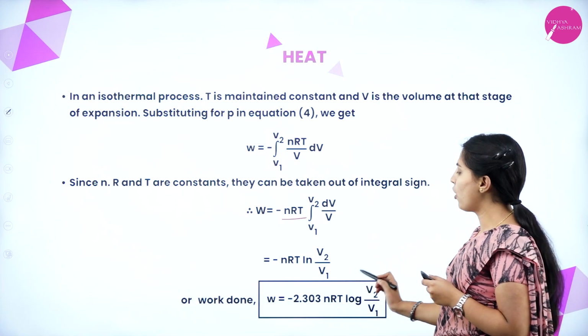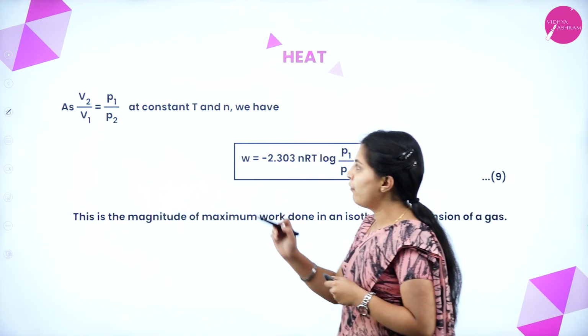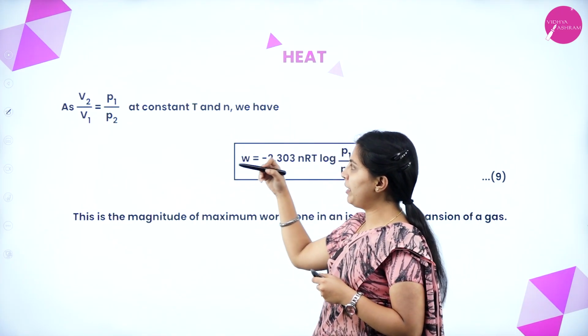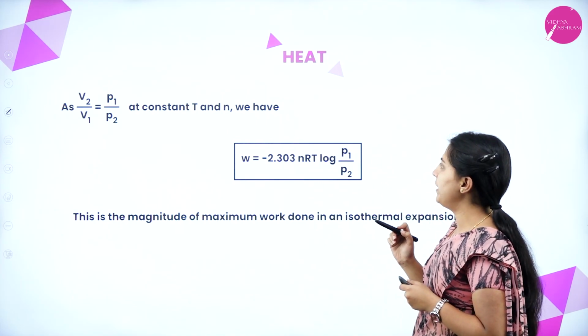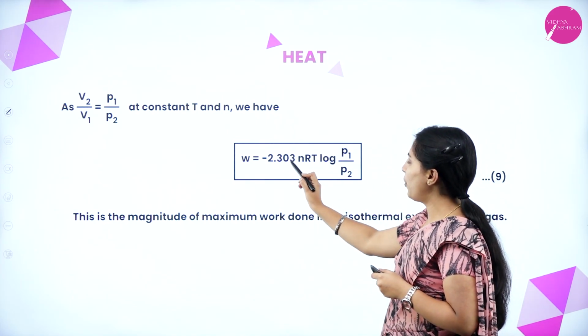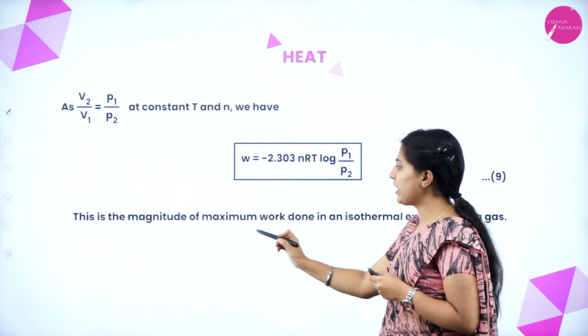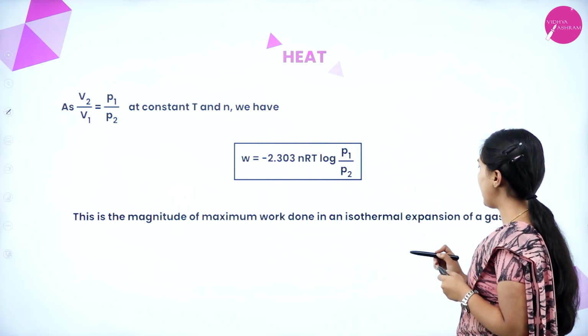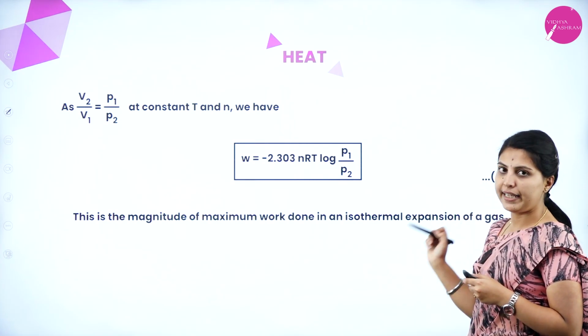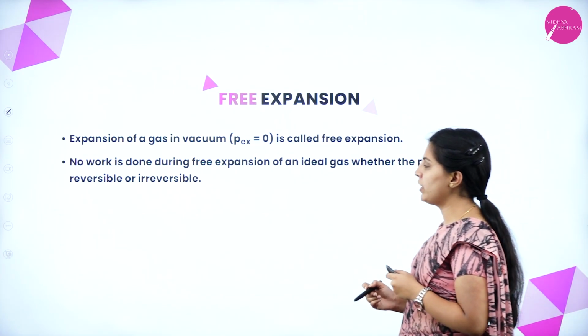This is the formula for work done. See here, V2 by V1 equals P1 by P2. At constant T and n we have minus 2.303 nRT log P1 by P2. This is the magnitude of maximum work done in an isothermal expansion of a gas. Next, free expansion.